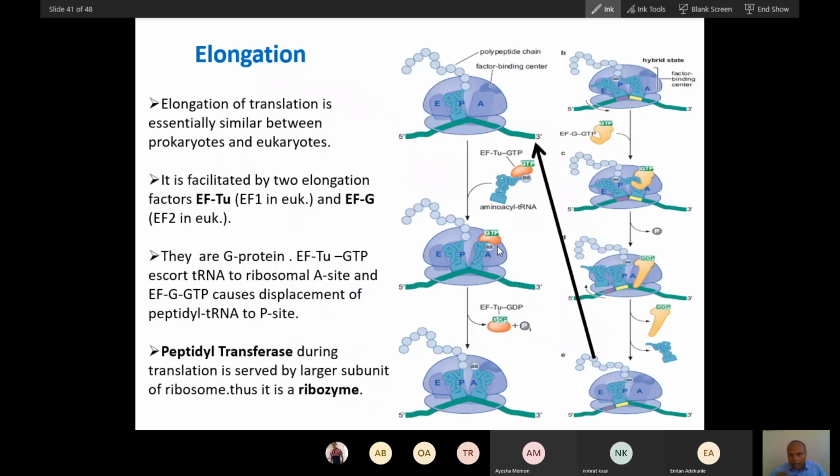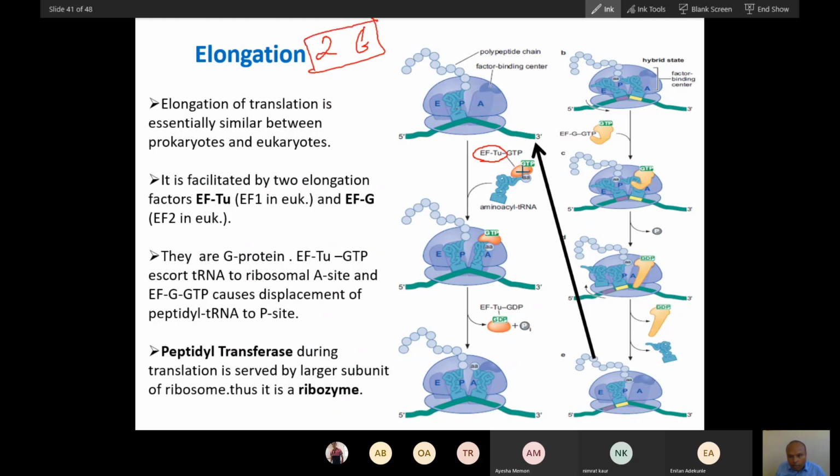Elongation will be facilitated by two elongation factors. First, when this is a growing chain, at this A site an aminoacyl tRNA will come, but it cannot bind alone. It will be helped by elongation factor 1, which you can remember as 2G.